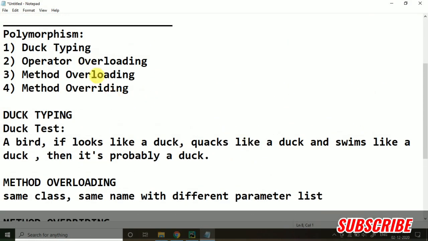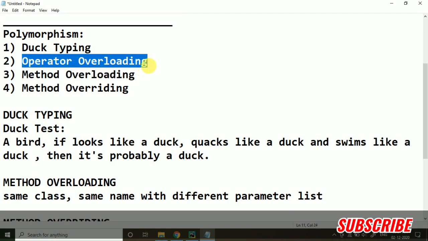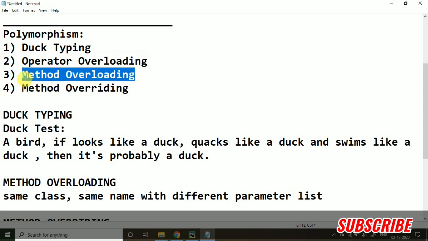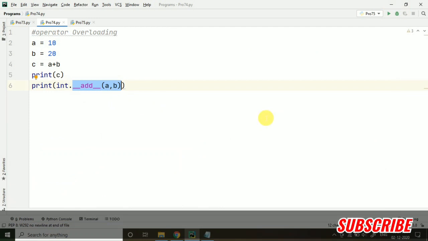So stay tuned, I will be coming with a video on operator overloading, that is, magic methods, and also the alternative to method overloading, and some more videos on method overriding. So stay tuned.